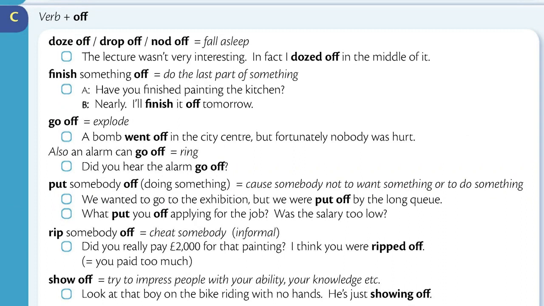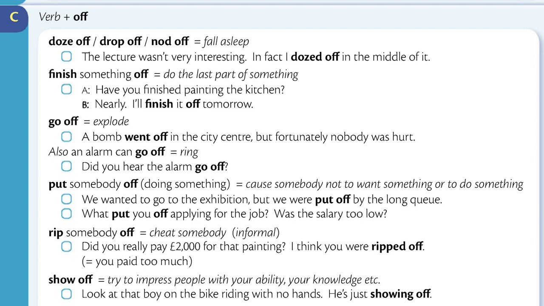Section C. Verb plus off. Doze off, drop off, nod off means fall asleep. The lecture wasn't very interesting. In fact, I dozed off in the middle of it. Finish something off means do the last part of something. Have you finished painting the kitchen? Nearly. I'll finish it off tomorrow.